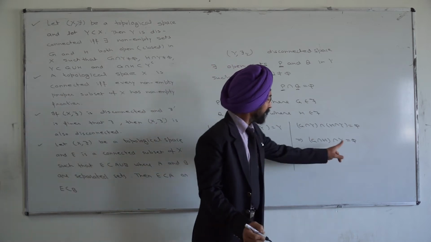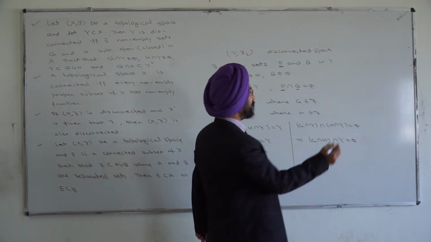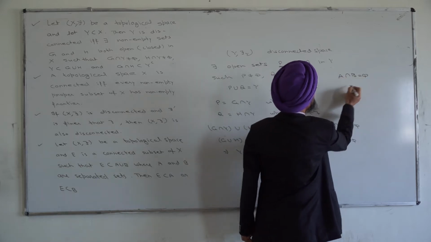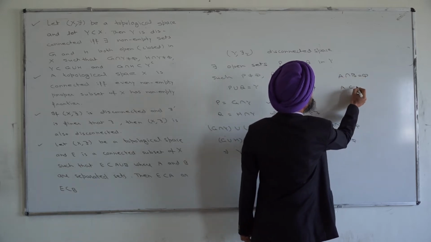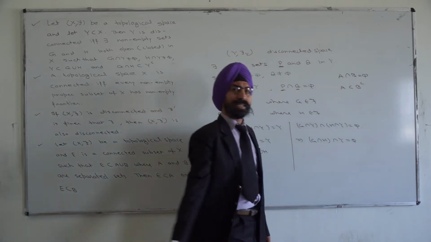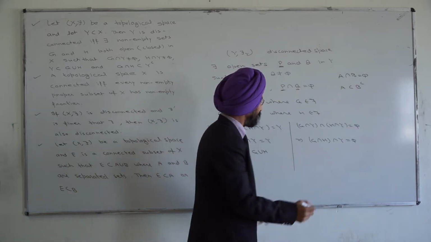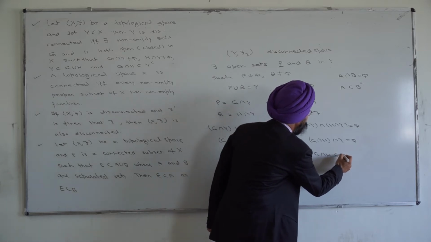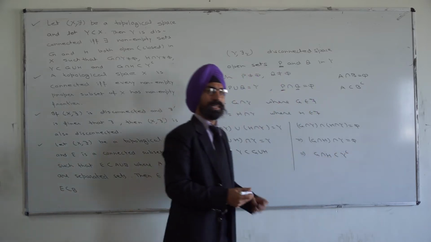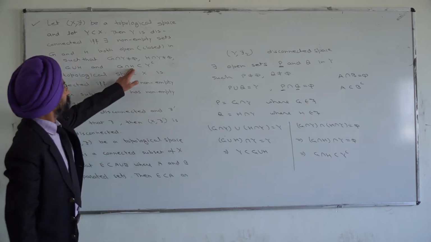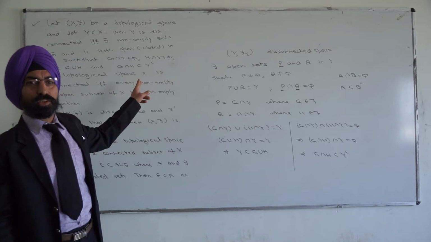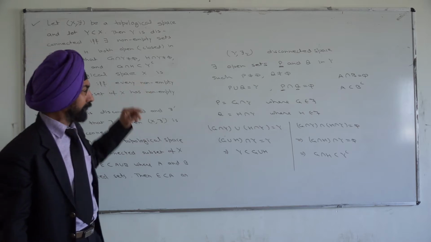Now, the intersection of these two sets is phi. We know that if the intersection of two sets is phi, then each one of them is a subset of the complement of the other. So what we get here is that G intersection H is a subset of the complement of Y, which is the second condition to be proved. So hence it is the proof of the first theorem we discussed today.